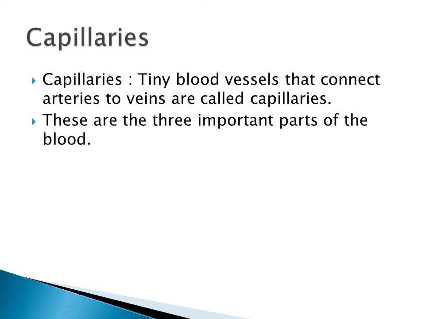And what will the veins do? They will carry the blood from different parts of the body to the heart. And what will the capillaries do? They are also tiny blood vessels that connect the arteries to veins. So they are called capillaries. These are the three important parts of the blood vessels. So tomorrow we will discuss our excretory system.